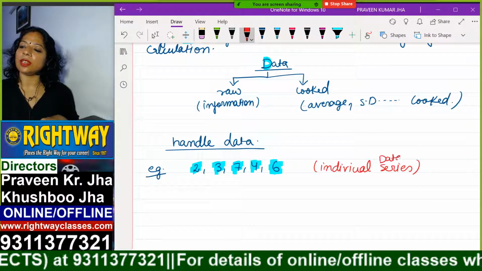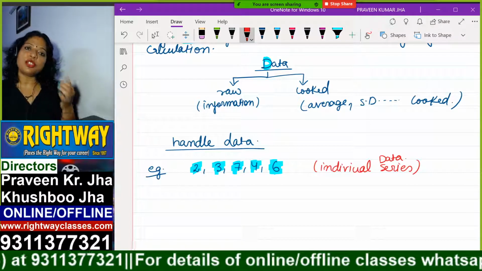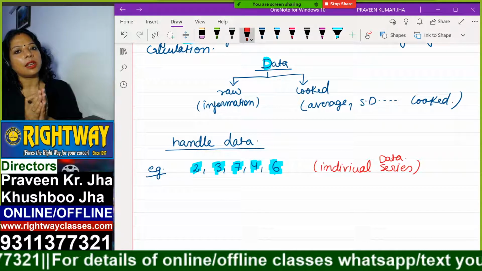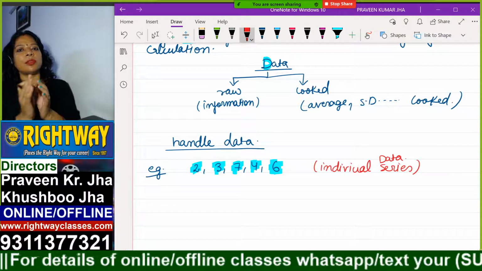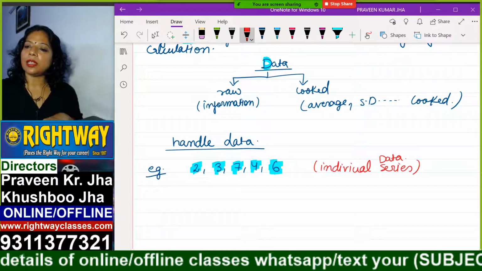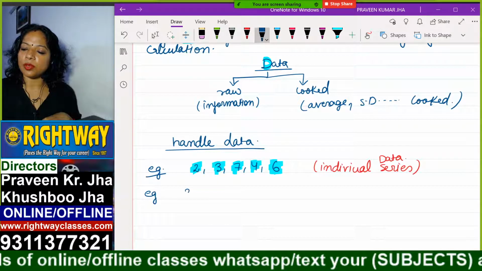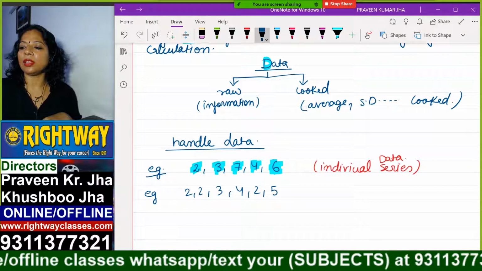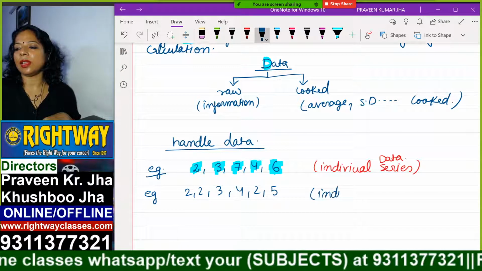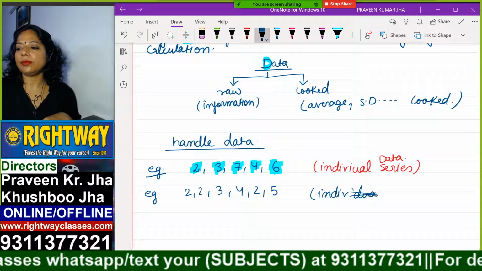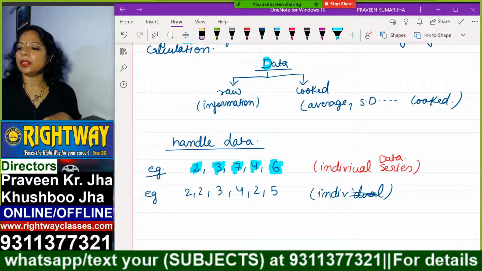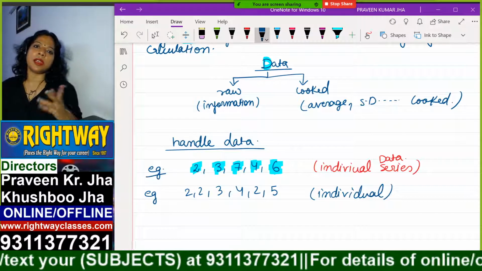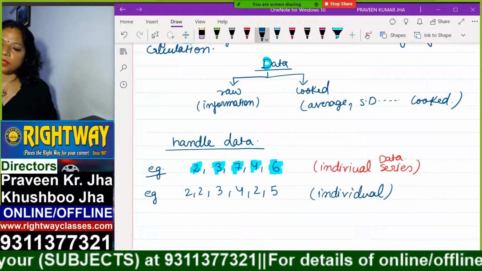In an individual data series, whatever value is given, we just write it as it is, separating with commas. Another example may also be there. This is also individual. This traditional type of data is called an individual series.